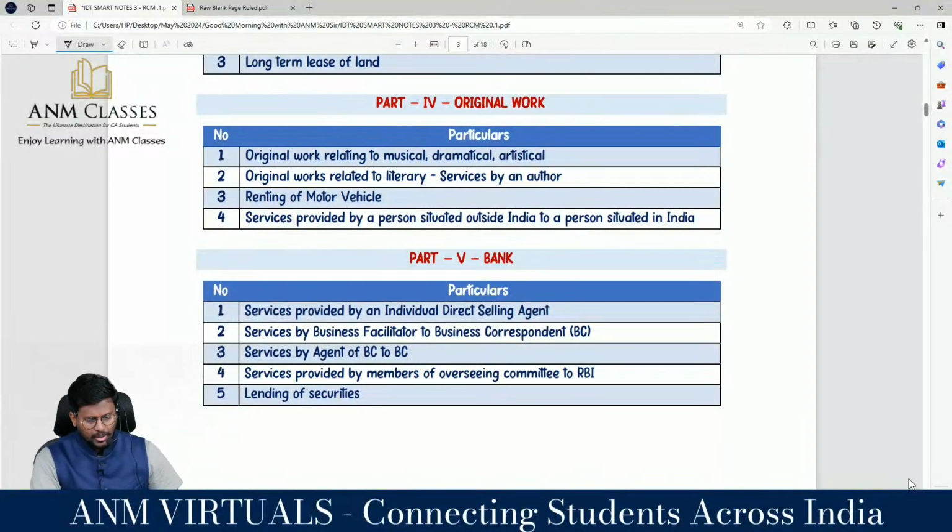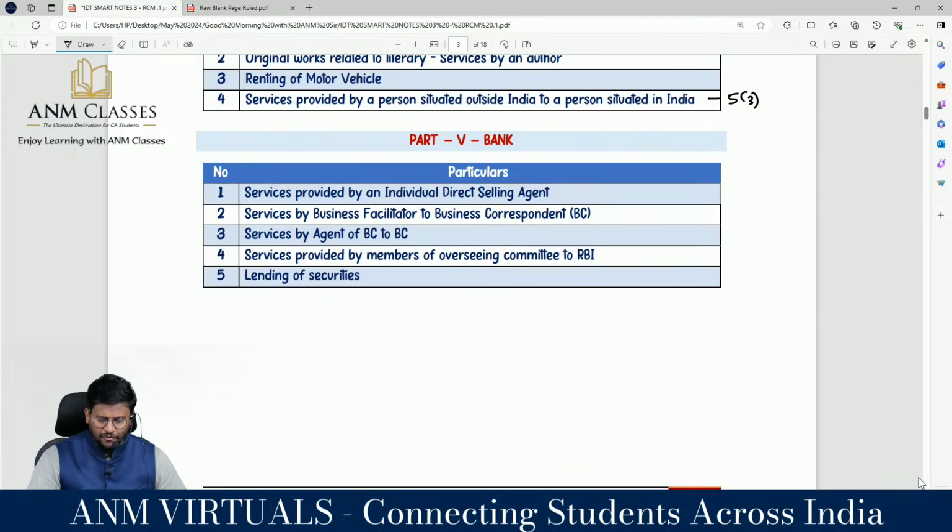Then original work relating to musical, dramatic, artistic, and literary work, that is services provided by an author; renting of motor vehicle; services provided by a person situated outside India to a person situated in India as per 5.3. Actually, this is an interstate supply, so this should be covered under 5.3.